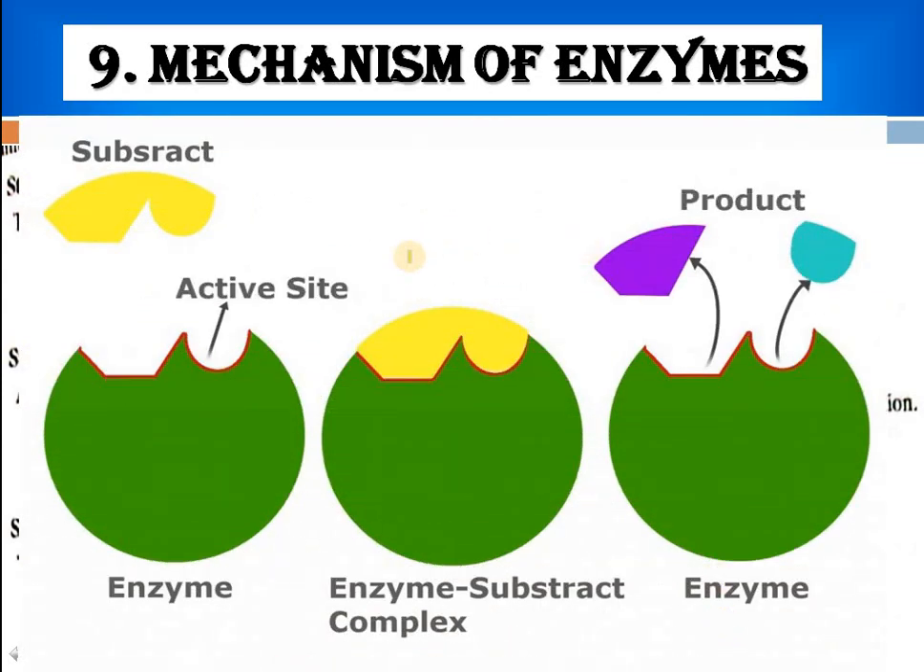This is what happens. This is our substrate which combines with the active sites of the enzyme and it will form your enzyme substrate complex. After this enzyme substrate complex, we again get the product out of it and the enzyme is recovered as it was before. Now it is again the similar one.